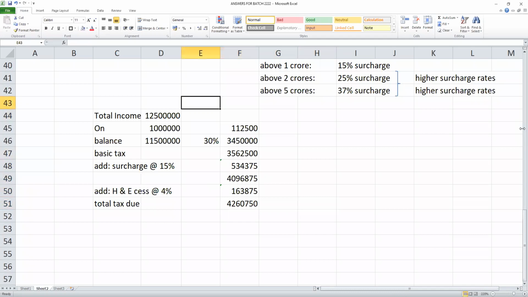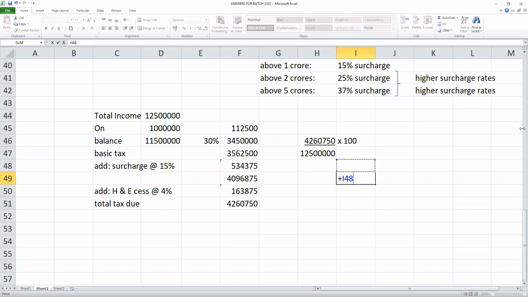So on an income of 1 crore 25 lakhs, how much is your tax overall? Sir, this is my income, this is my tax. So what is your average rate of income tax you are paying to the government, students? What percentage tax are you paying? 34.086%. This is called average rate of income tax that you are paying.